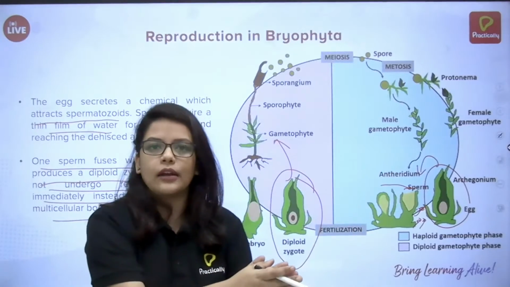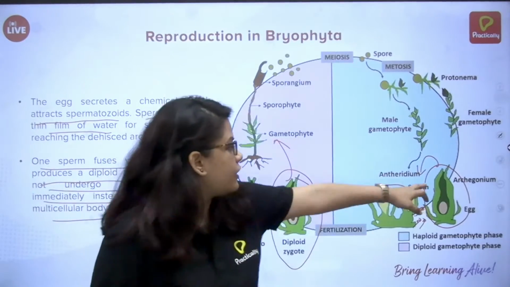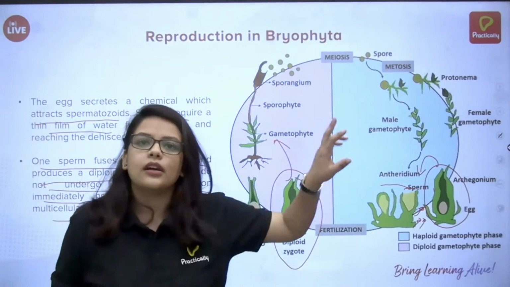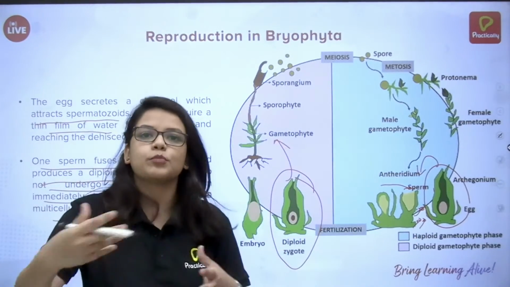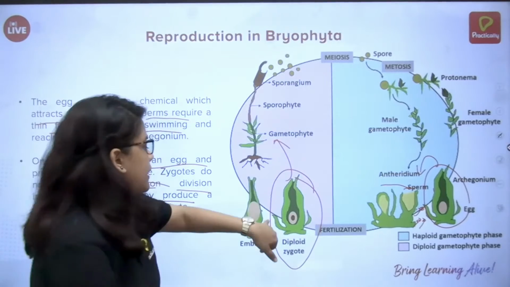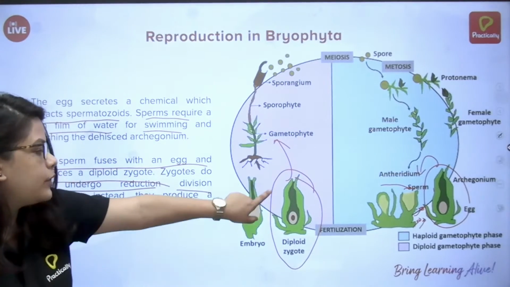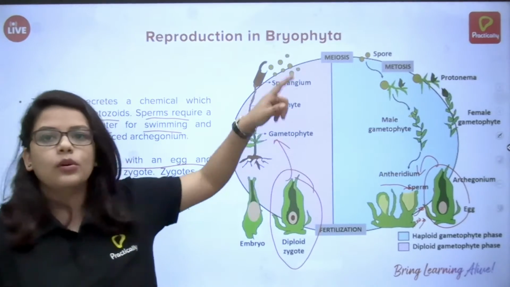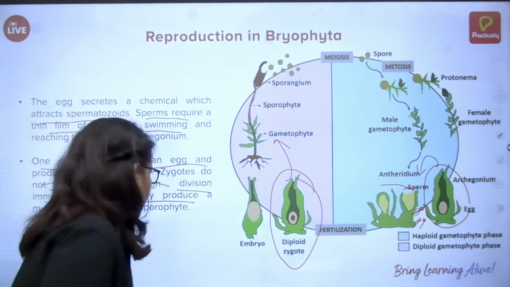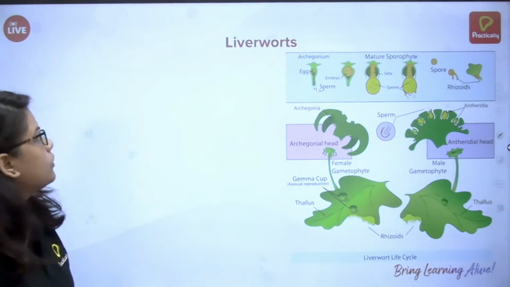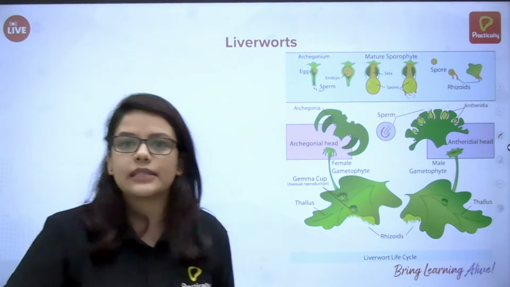There is Archegonium and there is antheridium. Archegonium invites the antheridium to send the sperms. It fertilizes and becomes a diploid zygote. This diploid zygote now becomes a full-fledged sporophytic body. Okay, so as I said, that was the basic idea.